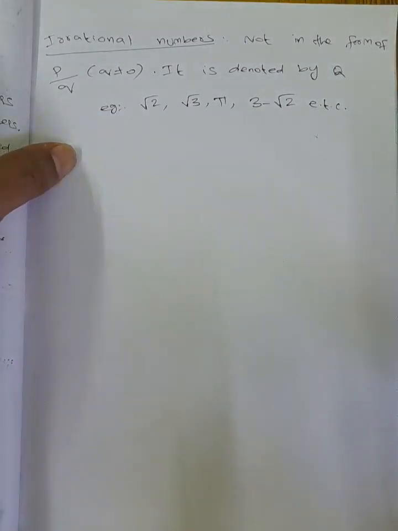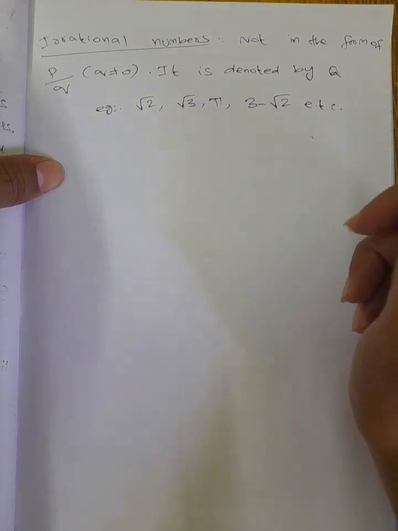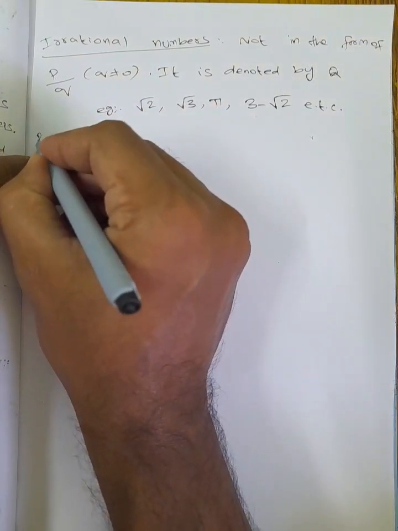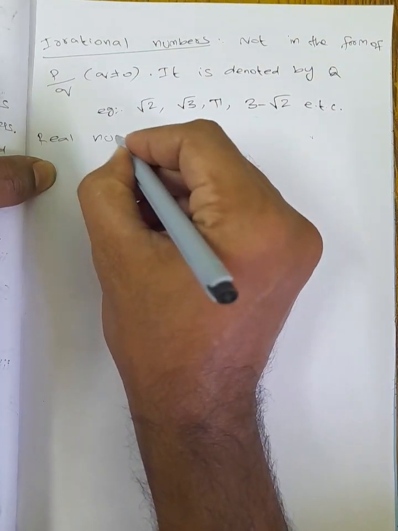Okay, so whatever I told, the rational numbers and irrational numbers, all these will be included here in real numbers. So what is the meaning of real numbers?